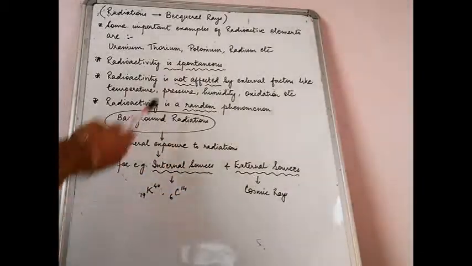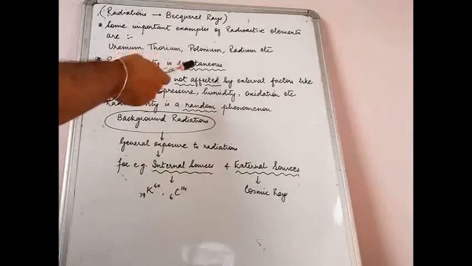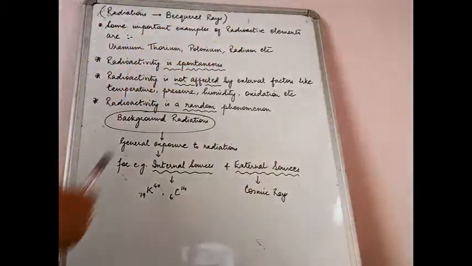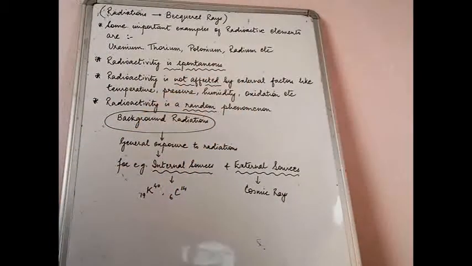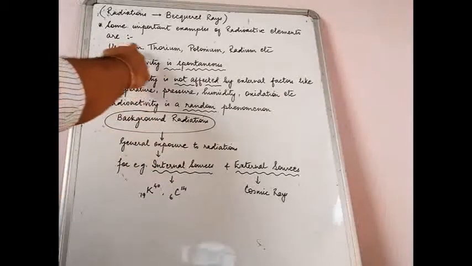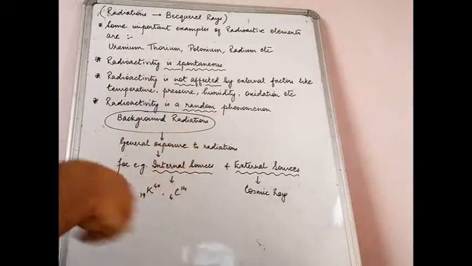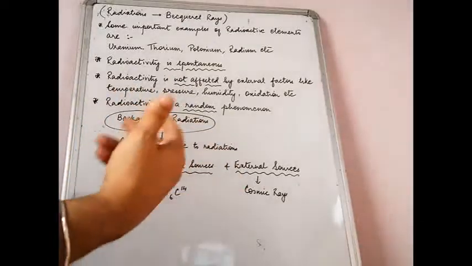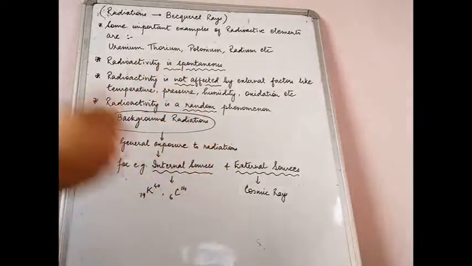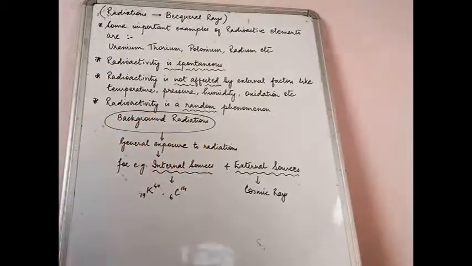There are some very common and popular examples that you will find: uranium, thorium, polonium, radium and actinium, and so on and so forth. What is very different in these elements from the normal carbon, hydrogen, magnesium and sodium that you study is the high number of neutrons that they have.